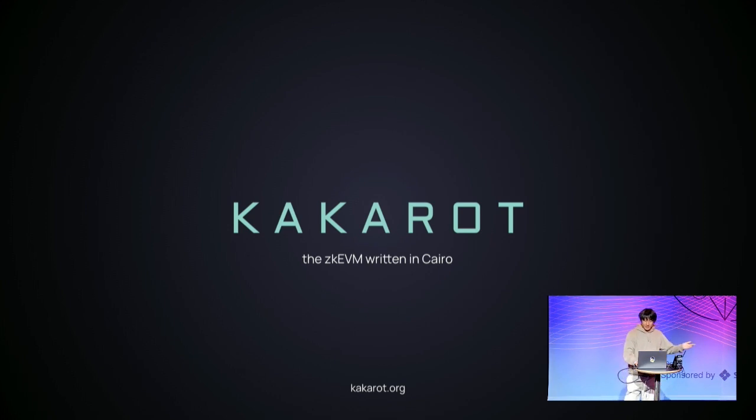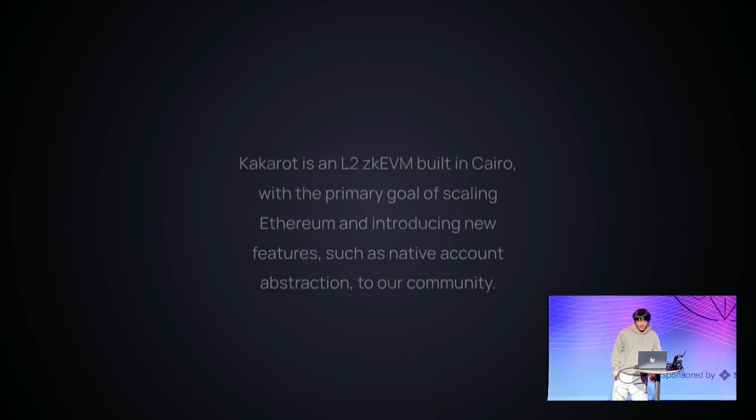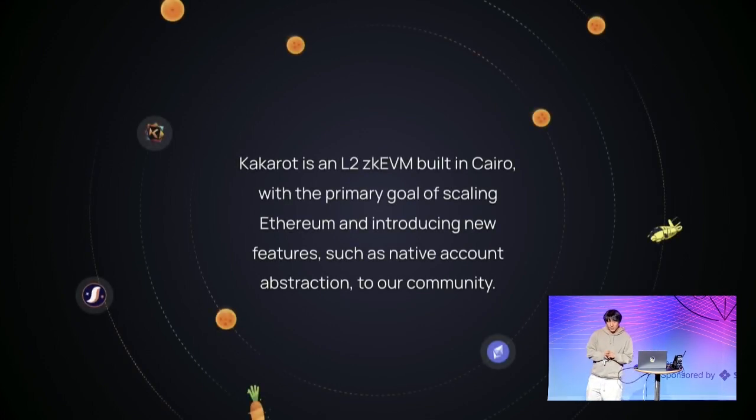So, as mentioned, Kakarot is an EVM written in Cairo, which means that everything we execute can now generate traces that can generate Stark proofs. At first, we just started thinking, okay, this might be fun, why not do it? In the beginning, we had a lot of possibilities, because Cairo can be used for both off-chain execution and as a smart contract. We had the EVM implemented in Cairo, and we could choose which path to go. We could be deployed on StarkNet, or we could be on L3, or on L2.